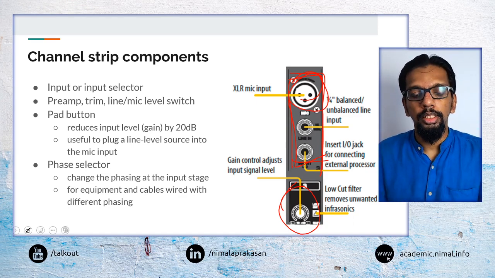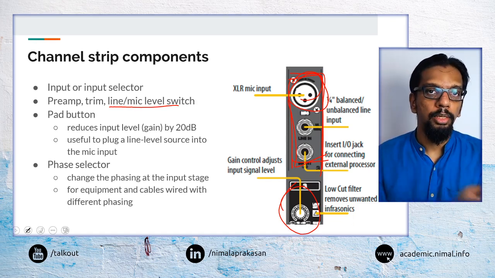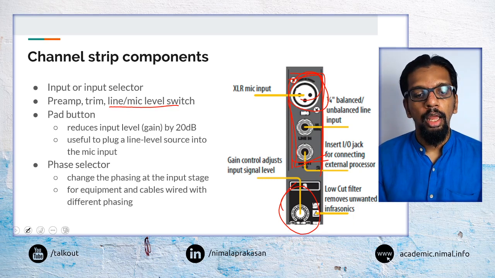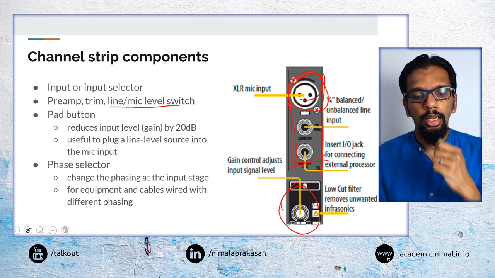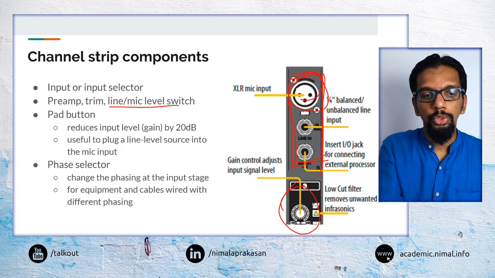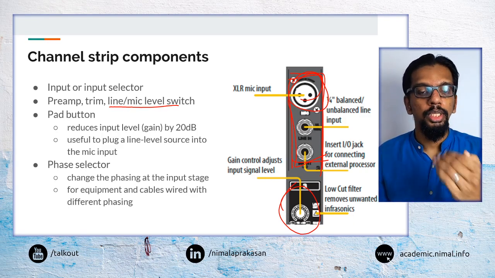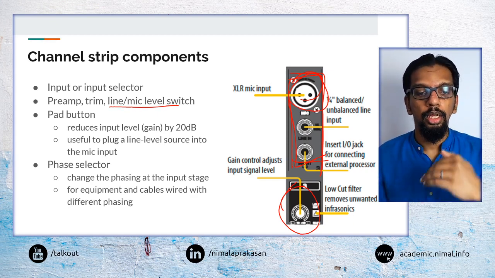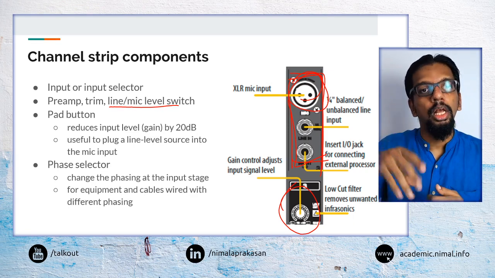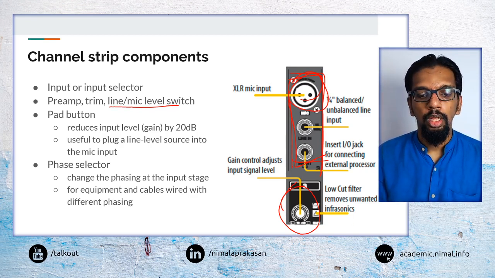Again, there can be switches to differentiate between mic inputs and line level inputs. And then there may be additional things called pad buttons. Again, pad buttons will be there to choose between, say, a line level input or a mic input. If it is a line level input, it may add an input gain or input reduction, because normally line levels will come at a higher voltage level compared to mic level inputs.